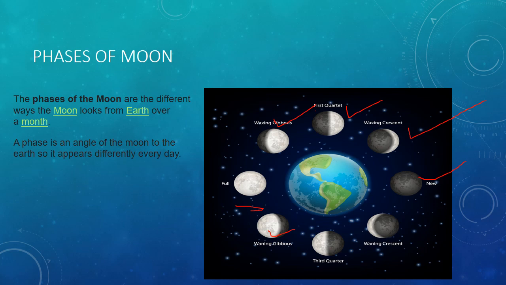The last quarter moon is when half of the lit portion of the moon is visible after the waning gibbous. Finally, it reaches the waning crescent moon, when the moon looks like a crescent and the crescent decreases in size. Finally, it reaches the new moon phase. This is all about the phases of the moon. As the moon travels from new moon to the full moon, the shape of the moon increases, and when it travels from full moon to the new moon, the shape decreases.